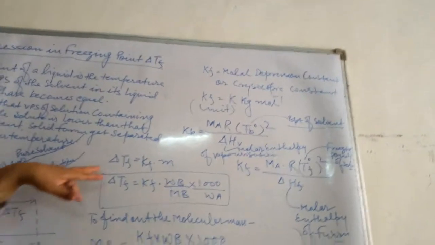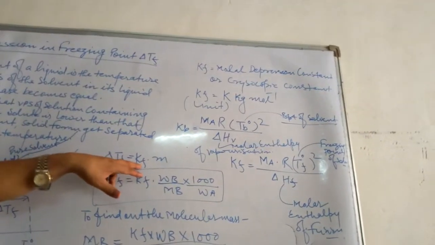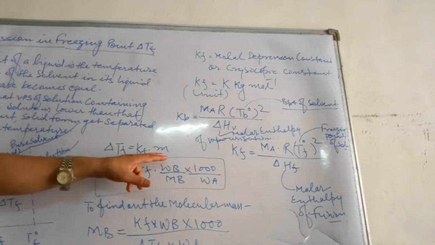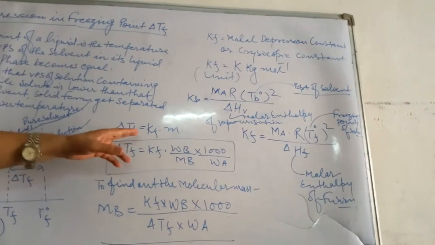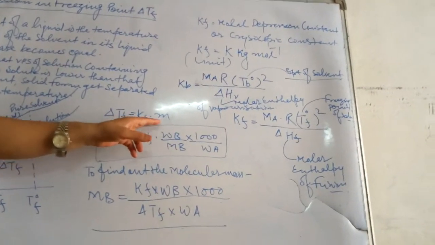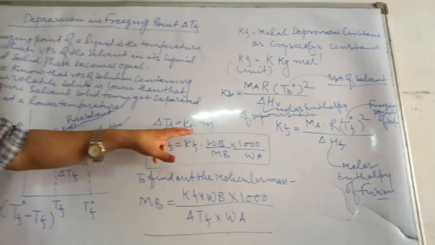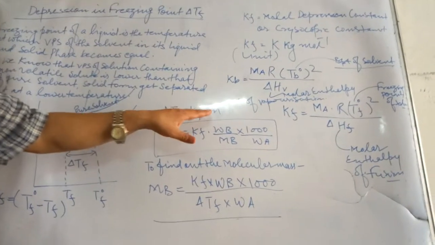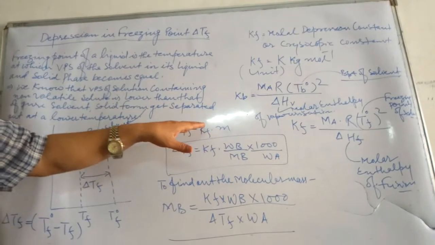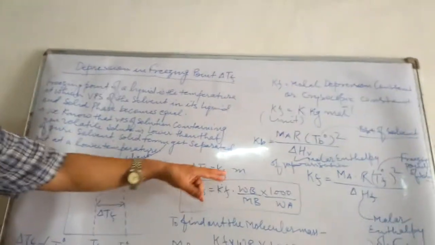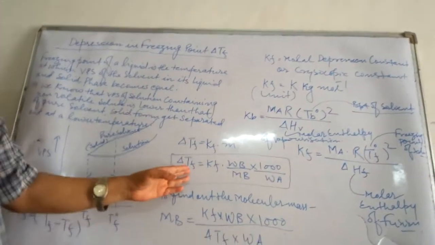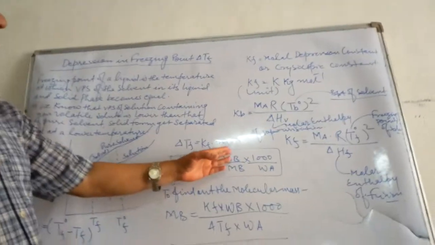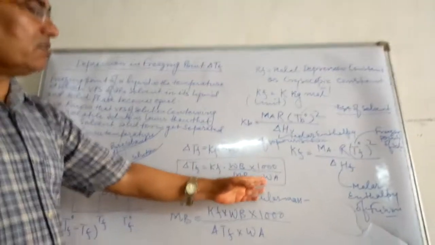Now see here. It is formulated as ΔTf equals Kf into m. m stands for molality and Kf is the molal depression constant. This is the formula. Sometimes Kf is also called the cryoscopic constant, and m stands for molality. Children, by putting the value of molality, ΔTf equals Kf into Wb upon Mb into 1000 upon Wa.